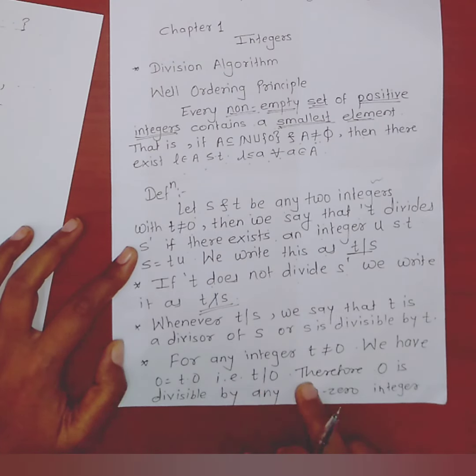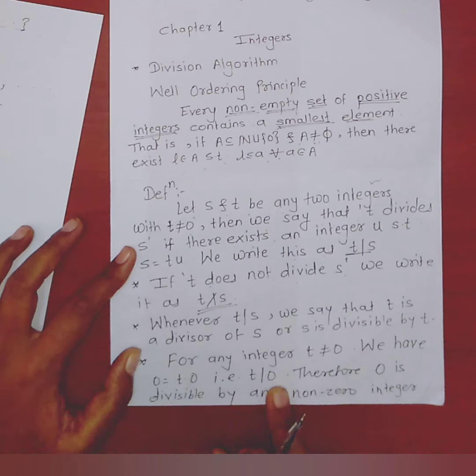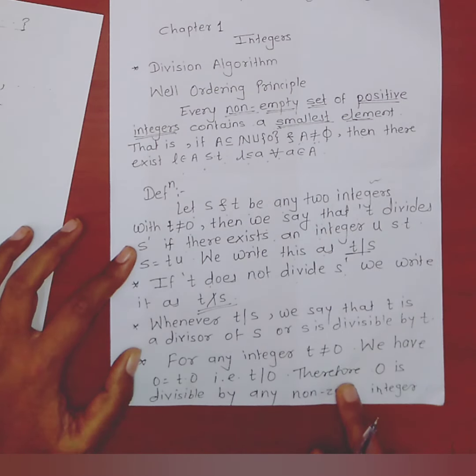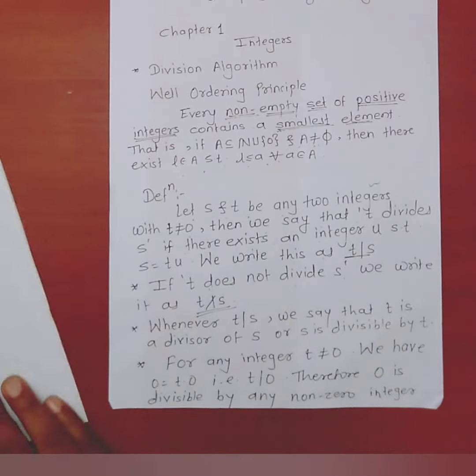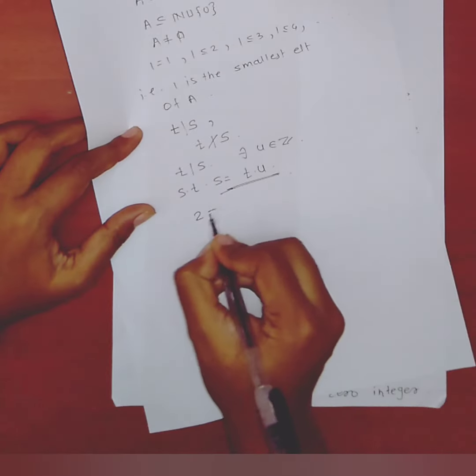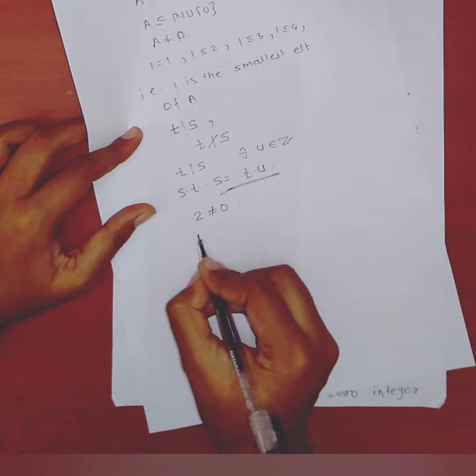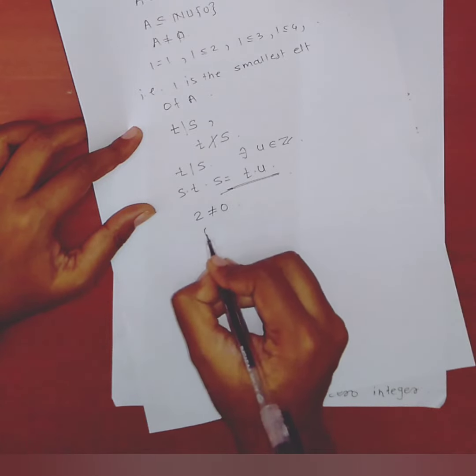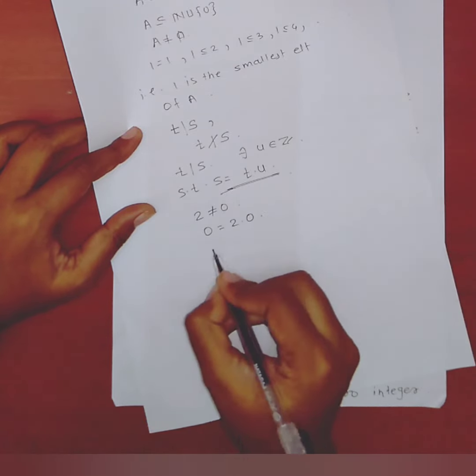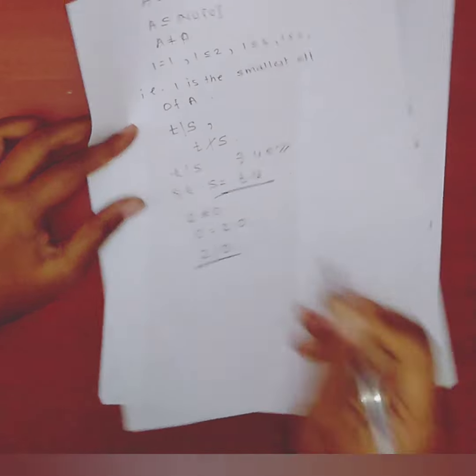That is, t divides 0, by the definition. Therefore, 0 is divisible by any non-zero integer. See, 2 is not equal to 0, but we can write 0 equals 2 into 0, meaning 2 divides 0.